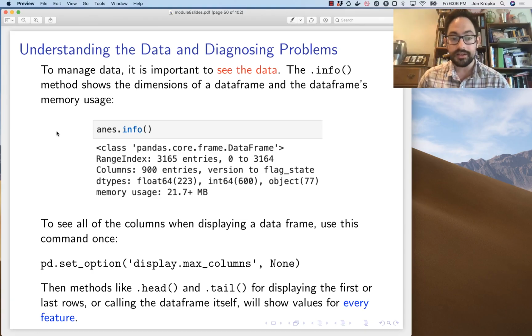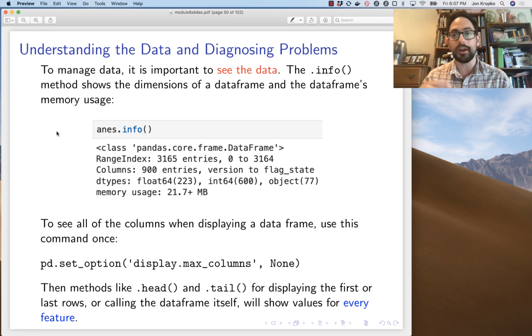I suggest turn off the limit on the number of columns that can be displayed, but leave the limit on the number of rows, because you could have thousands and thousands of rows or more than that. But the columns, you want to be able to see the columns. So I suggest set option display max columns none. And then you can use methods like head and tail, and you'll be able to see all of the columns.